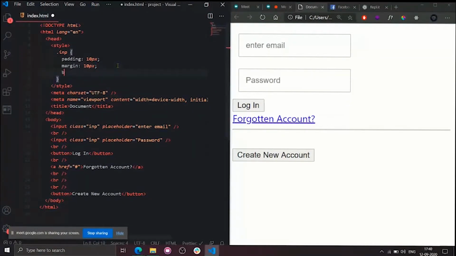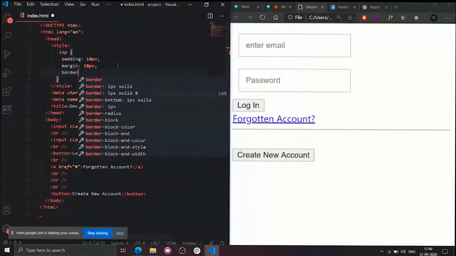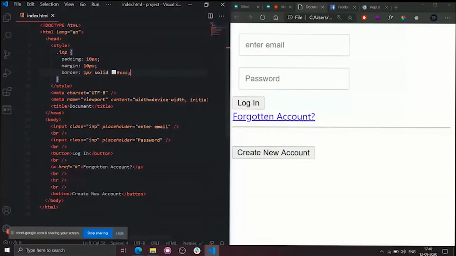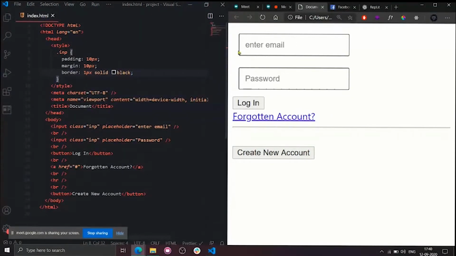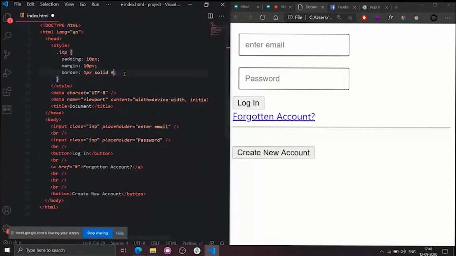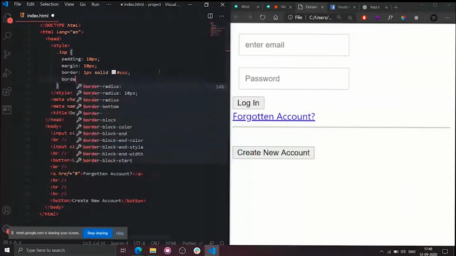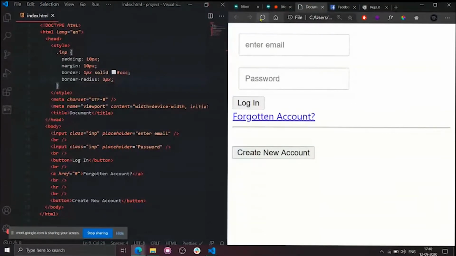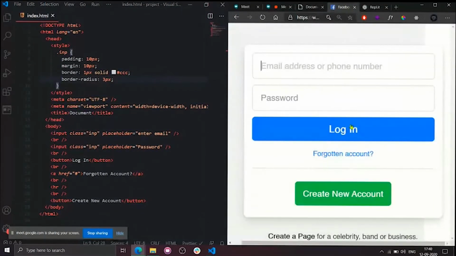Okay, so I will simply do it as border equals to 1 pixel solid. Fine. So this is the border style. This is the width of the border. The type is solid and then the color that you need. You can write black as well, simply the color name. So the border will be black. I don't want pure black. I will go to a lightish gray. So looks nice. So I'll simply increase the border radius now to 3 pixels. Okay. So fine. Looks good.